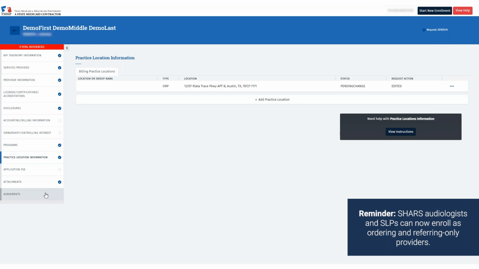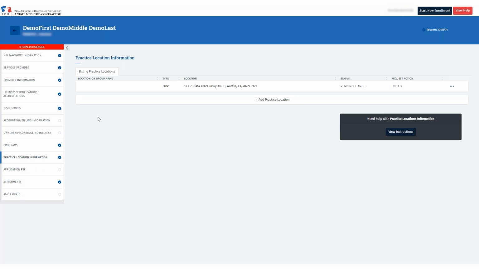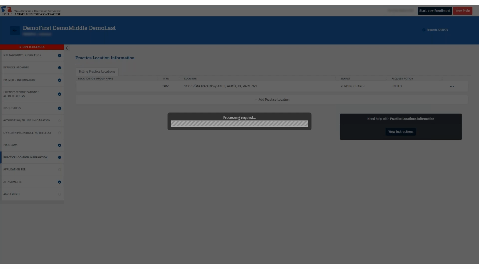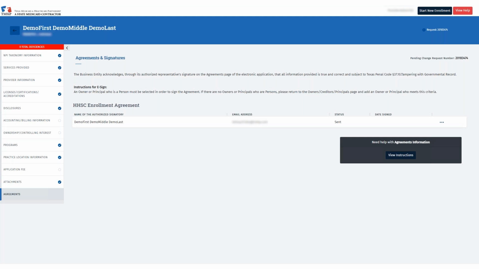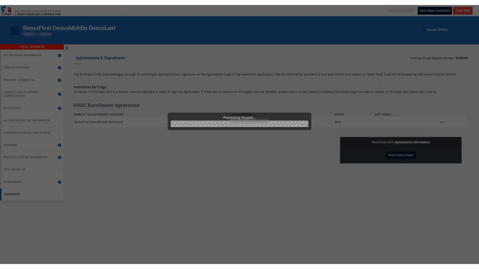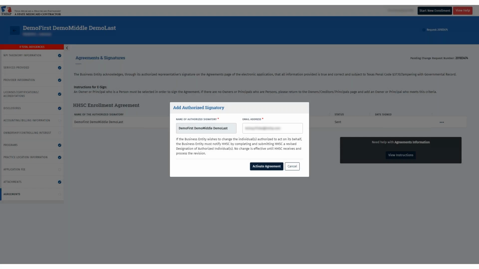I would like to call out, for an ordering and referring provider application, the application fee and attachment section are not required. Let's complete the request by clicking on the Agreements tab to e-sign the HHSC enrollment agreement before submitting your request. To e-sign the HHSC agreement, click the ellipses on the right and select Authorized Signatory from the drop-down. Enter the email address for where you would like the HHSC agreement to be sent and click Activate Agreement.